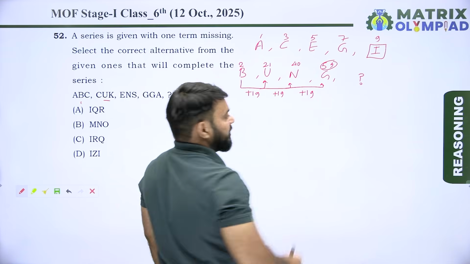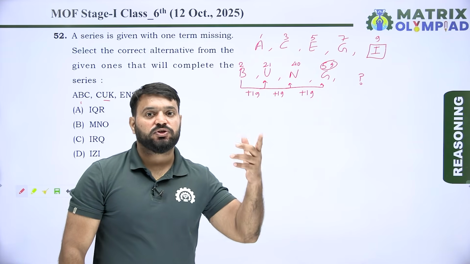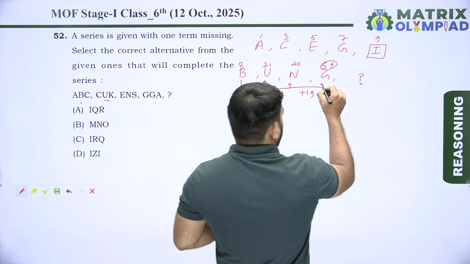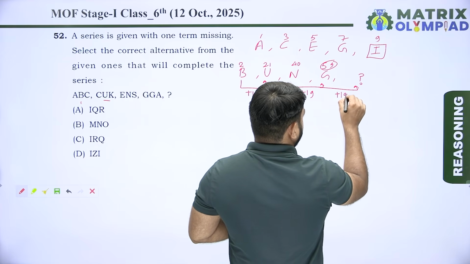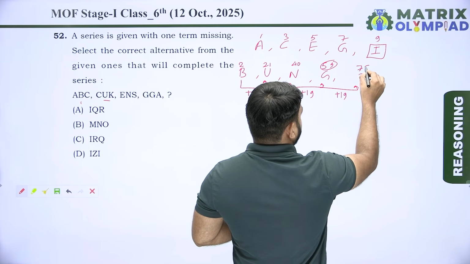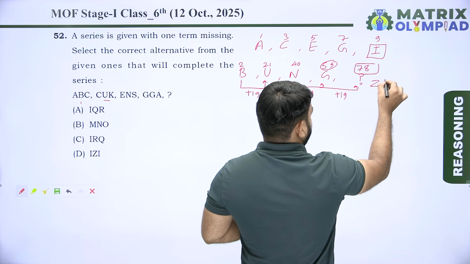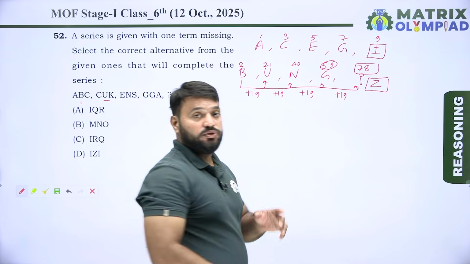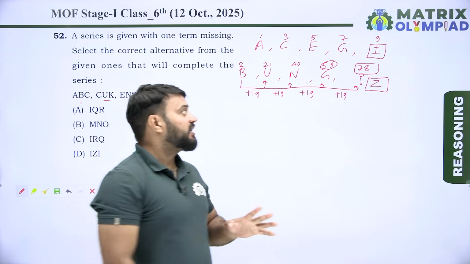Yes, so place value of G is 59 after crossing over the Z. Now 59 plus 19, it means 78. 78 means Z, because place value of Z in English alphabet is also 78. So second letter of the missing term is Z.